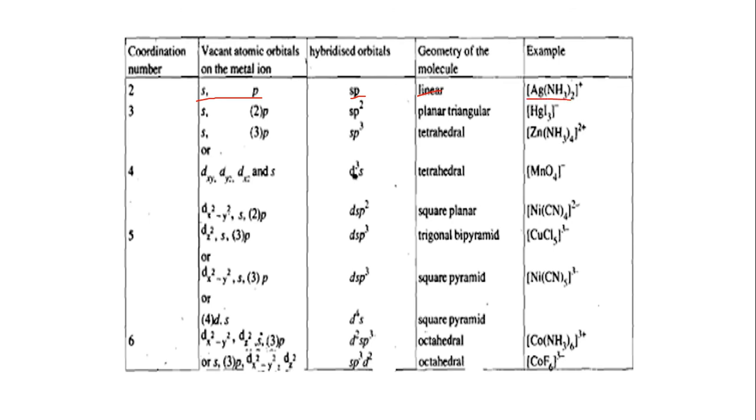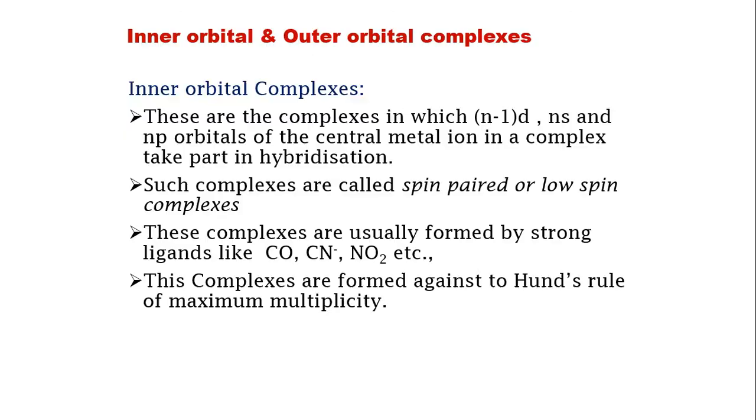For coordination number 2, you have an example. For coordination number 3, you have examples. For coordination number 4, examples are given. So you can see the examples of different coordination numbers, their geometry, the hybridized orbitals, and the atomic orbitals involved in the hybridization.